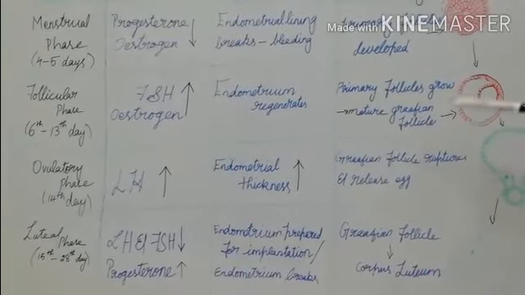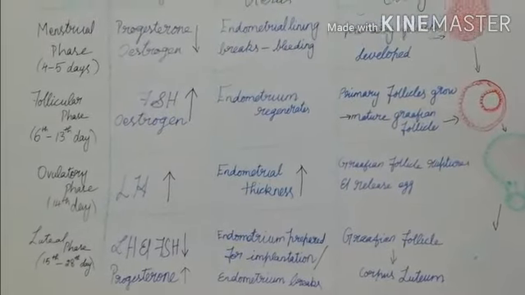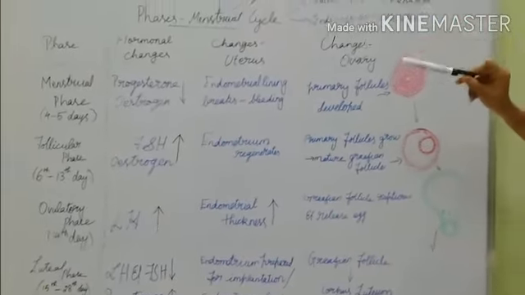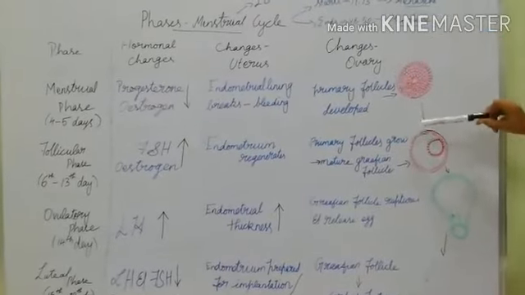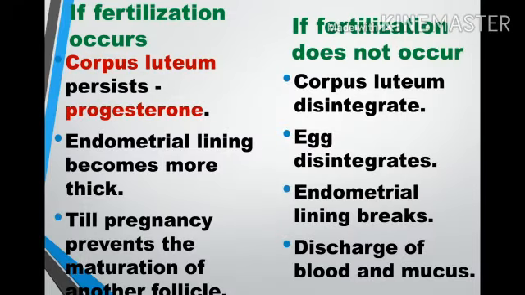So these are all the phases of the menstrual cycle, and we saw the hormonal changes, the changes in the ovary and the changes in the uterus. Now we can see what changes happen if fertilization occurs and if it does not occur. If fertilization occurs, the corpus luteum will remain, the progesterone level will keep increasing and the endometrial lining becomes thicker.